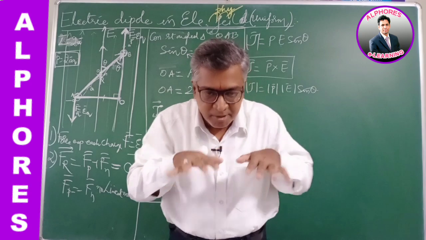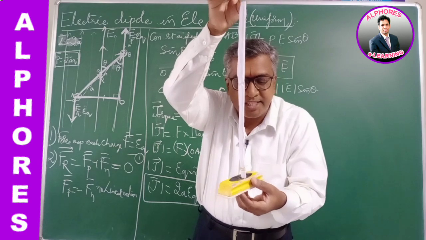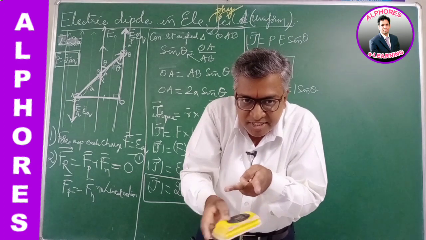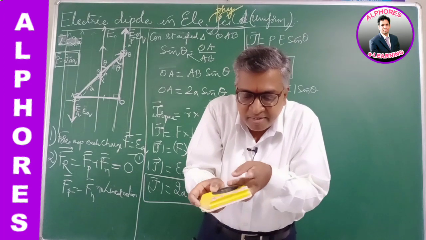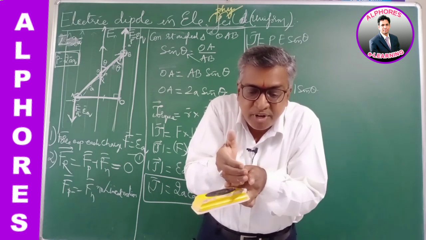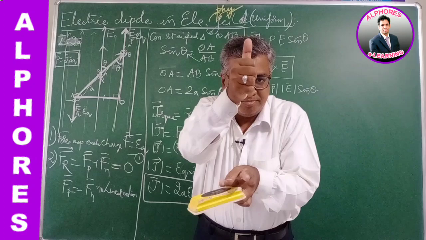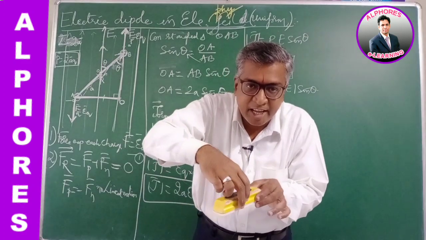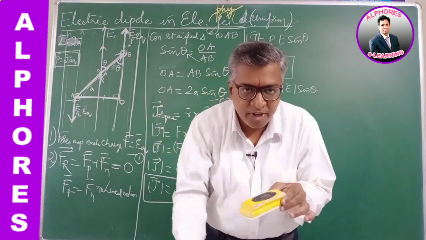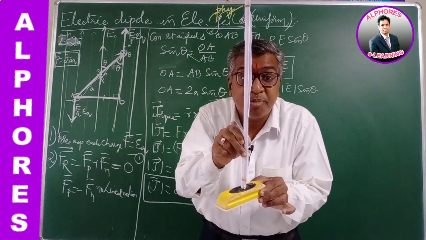Suppose the electric field is parallel like this, and the dipole is suspended this way. This is the string, let's suppose. This is the field and this is P. So P cross E, this is P, this is E. Then by the right hand thumb rule, the folding of the four fingers denotes the angle like this, and the thumb denotes the direction, acting about the center, passing through the center of the dipole. So about this line, the thumb represents the direction of the torque, perpendicular to the plane of P and E.